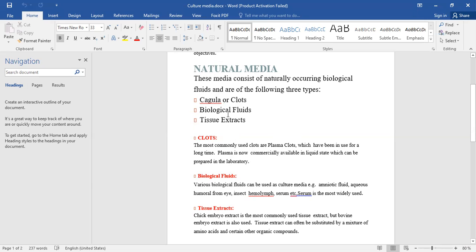Now, the second one is biological fluids. What are the biological fluids? Biological fluids are mostly used for the natural media because these biological fluids are easily available. And what do the biological fluids include? The amniotic fluid, aqueous humor from the eye, insect hemolymph, and the serum. Serum, as you know, is mostly used for animal cell culture.